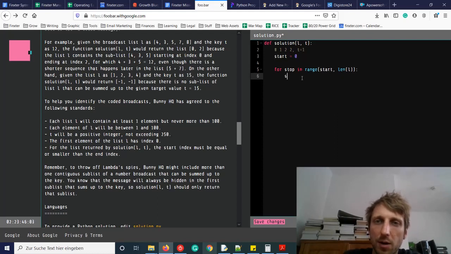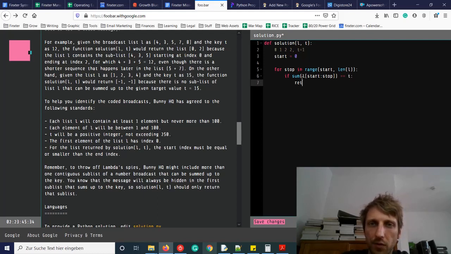Now we need to sum up. So we need to check if this sequence adds up to t. So if the sum of this sequence starting from index start, ending in index stop, is equal to our argument t, then we will return.